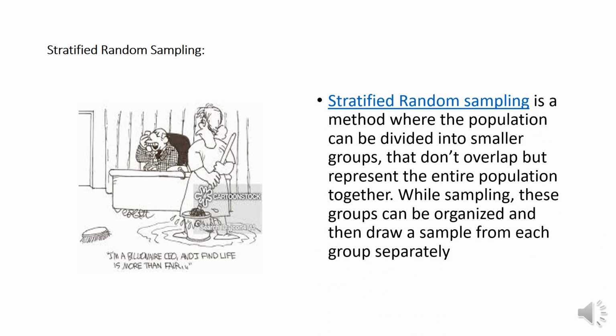There are various social, economic, and religious classes or societies in a country. For example, if a researcher wants to analyze the characteristics of people belonging to different annual income divisions, they will create data according to annual family income. For example, one group having 10 to 20,000 and the next having a salary of 30 to 40 and the third category being above lakhs. So this is stratified random sampling, in which the population can be divided into smaller groups that don't overlap but represent the entire population together.